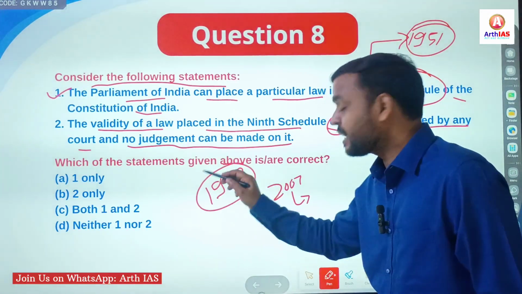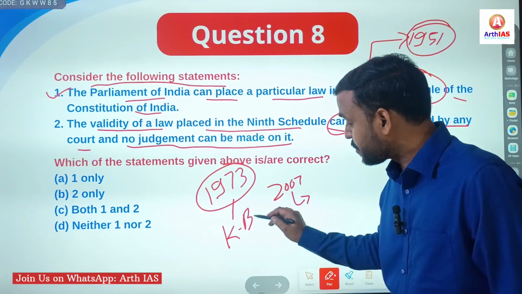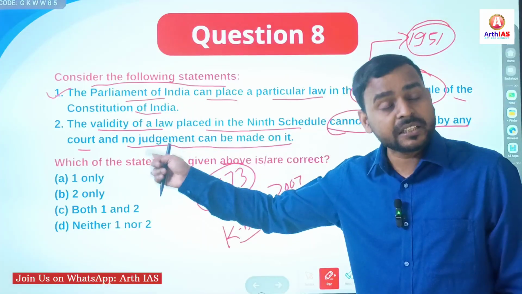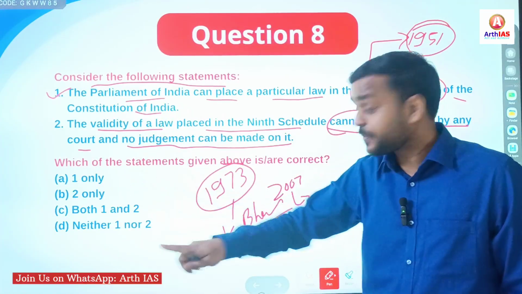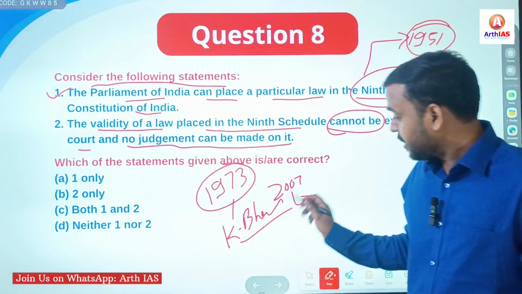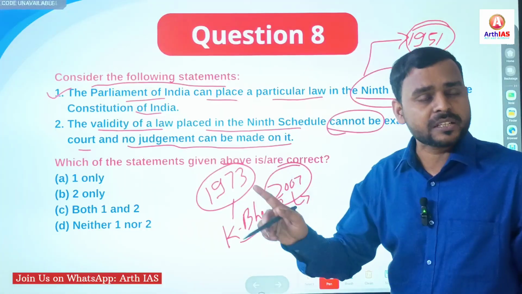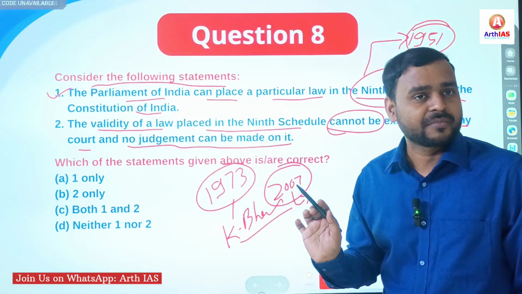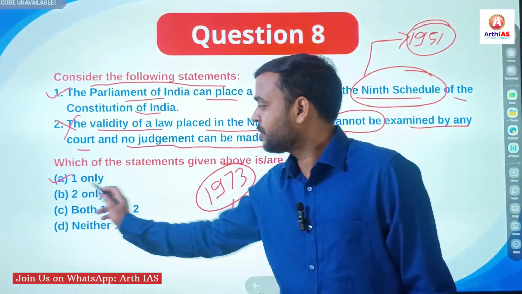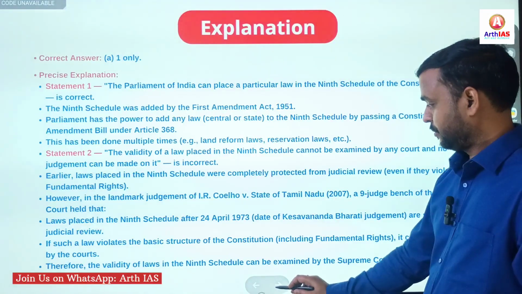And why was 1973 a benchmark? Because that year was the Kesavananda Bharati case. So any law placed in the 9th Schedule after the Kesavananda Bharati case is subject to judicial review, as propounded by the Supreme Court in the I.R. Coelho case of 2007. So this statement is incorrect. Go for option A. Only the first statement is correct.